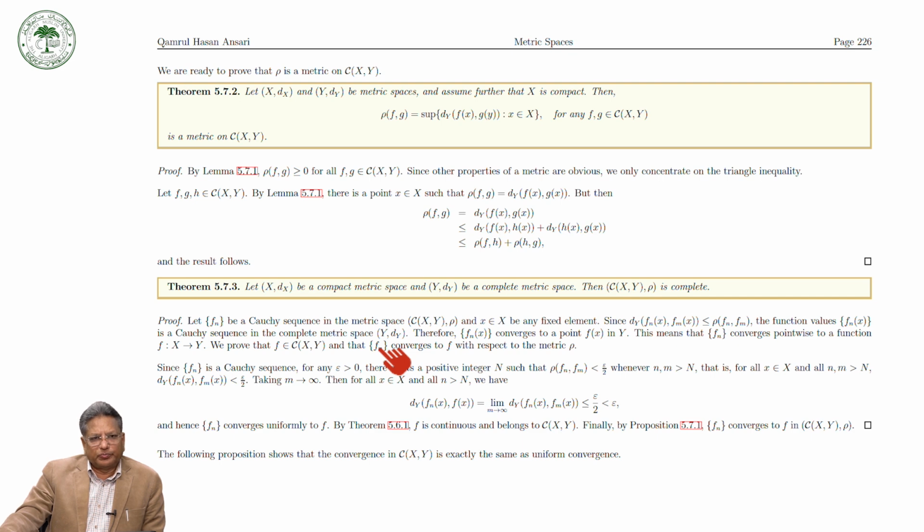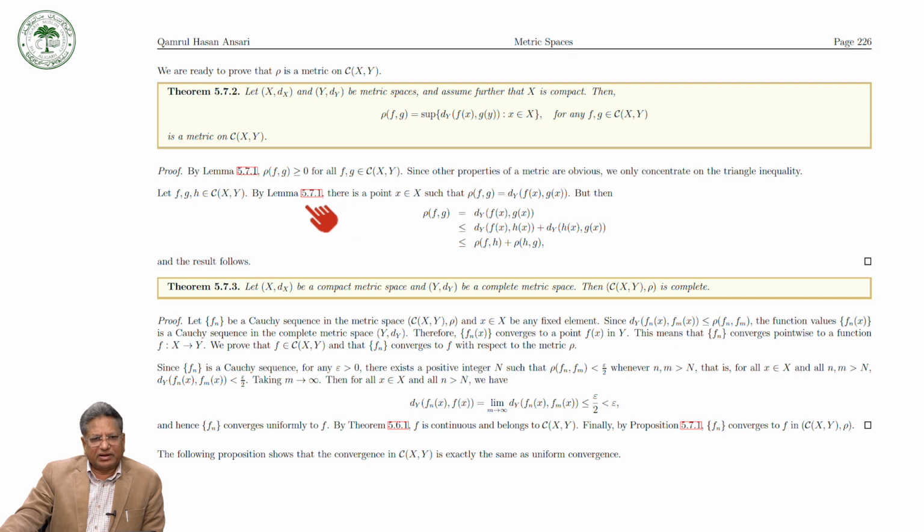Now we are ready to prove that the rho which we have defined in this way is a metric on C(X,Y). Of course, we will assume that X is a compact space. As we have seen in the previous lemma, rho(f,g) is greater than or equal to 0 for all f and g, and the other properties of the metric can be easily checked. The only thing we have to check is whether the triangle inequality holds. So for that, let f, g, h be three elements of C(X,Y).